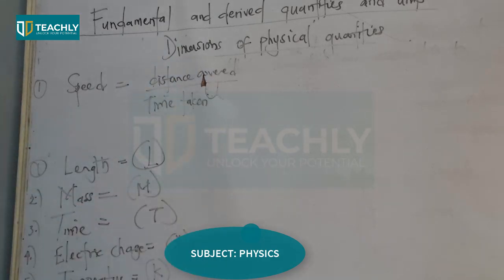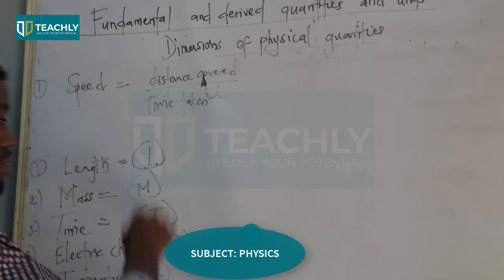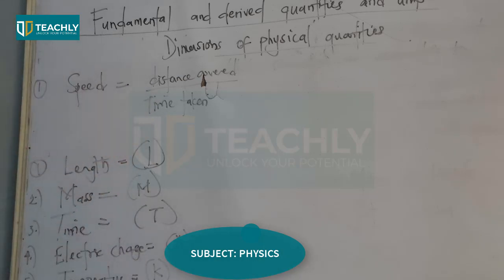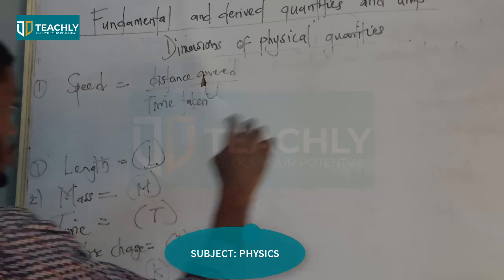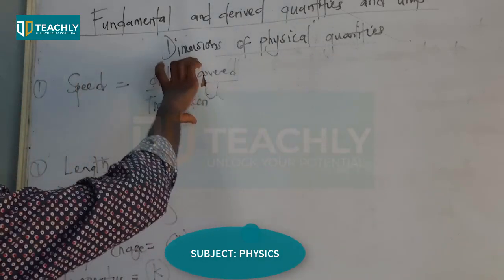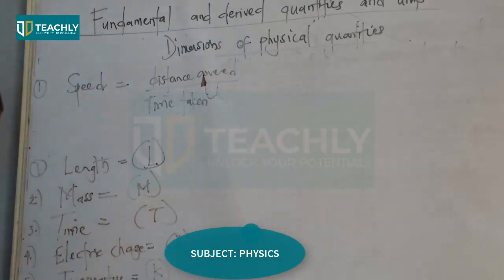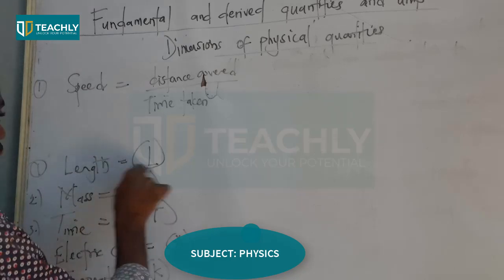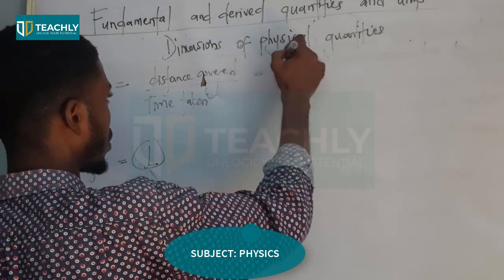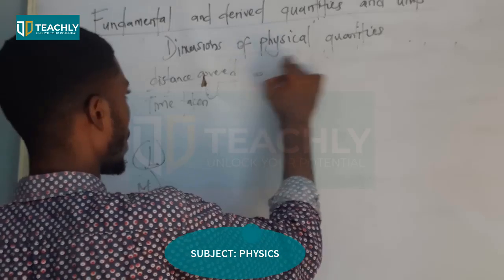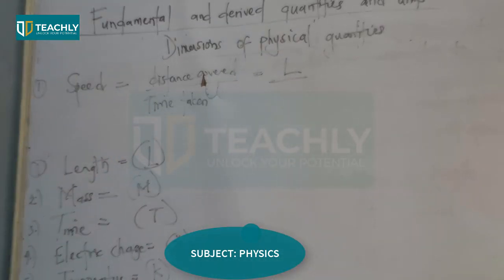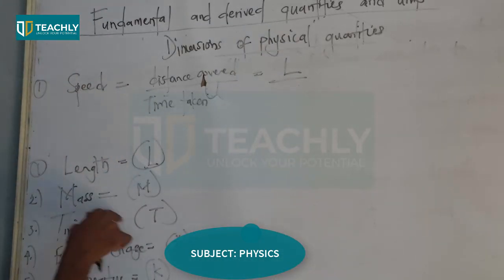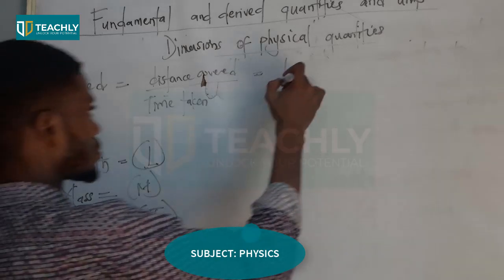We're talking about the length covered. The distance is length, which is noted as capital L. Then time is noted as capital T.